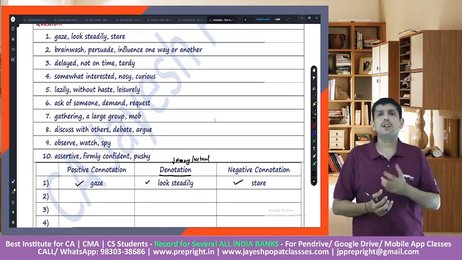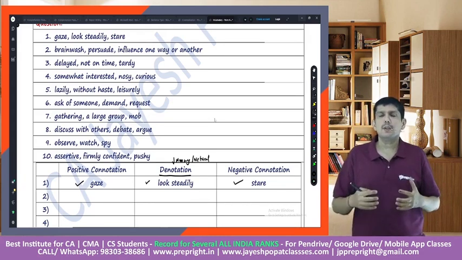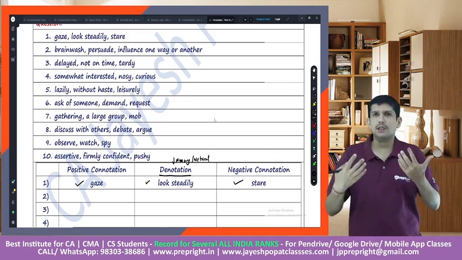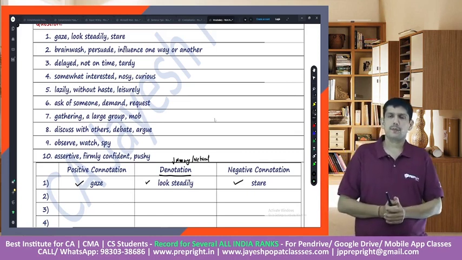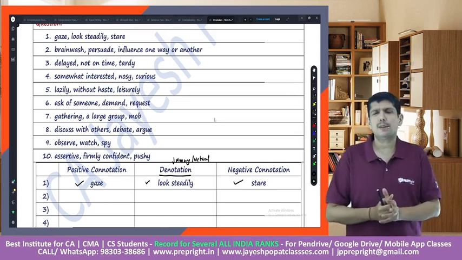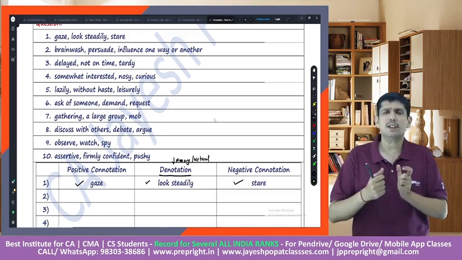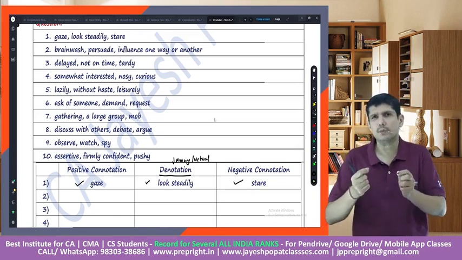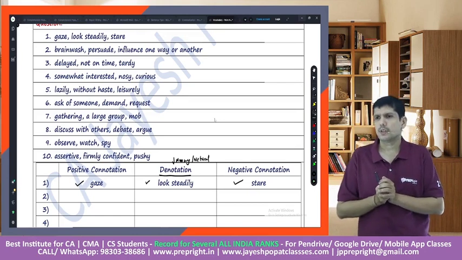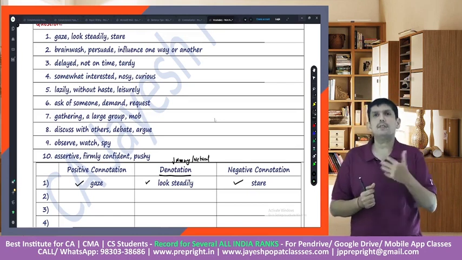Please motivate him and persuade him to work diligently towards achieving his goal. Brainwash him in such a way that he does not listen to somebody else and does what I want him to do. And then influence one way or the other.